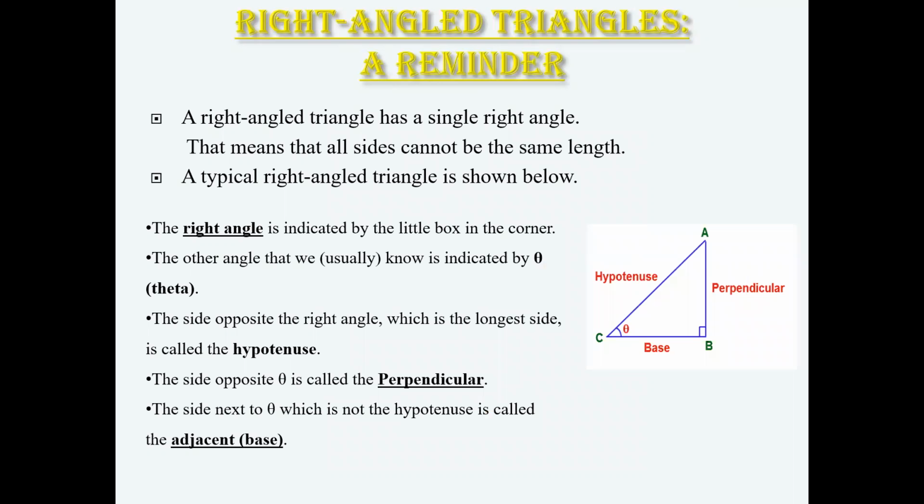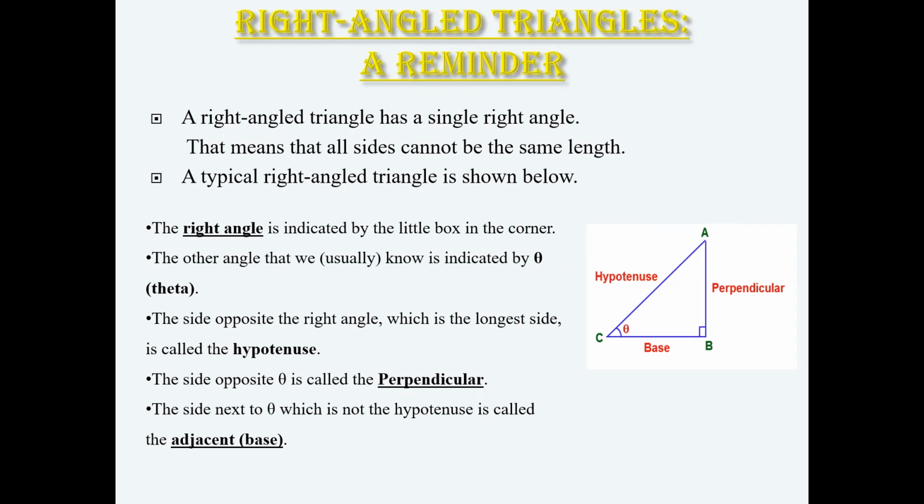Now we remember a right angle triangle. A right angle triangle has a single right angle. That means that all sides cannot be the same length. A typical right triangle is shown below. The right angle is indicated by a little box in the corner. The other angle that we know is indicated by theta.